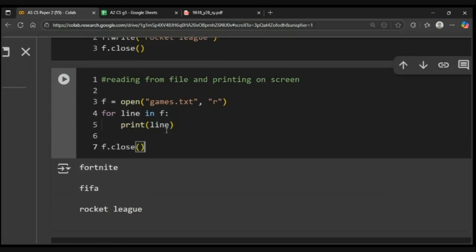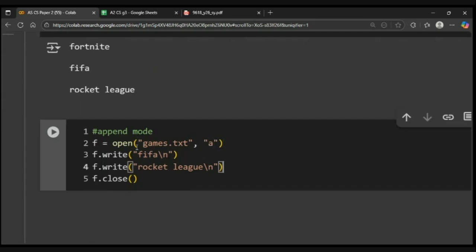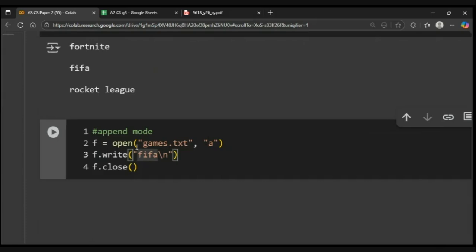You must always do that. But so we open the file and now I'm going to open it in A mode. Now this means append. और इसमें हम write का function use करेंगे. So before that we add a line break, or we'll assume it's there, and let's have Candy Crush here.